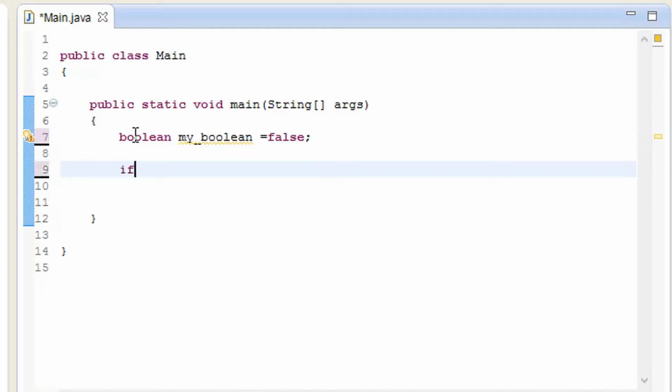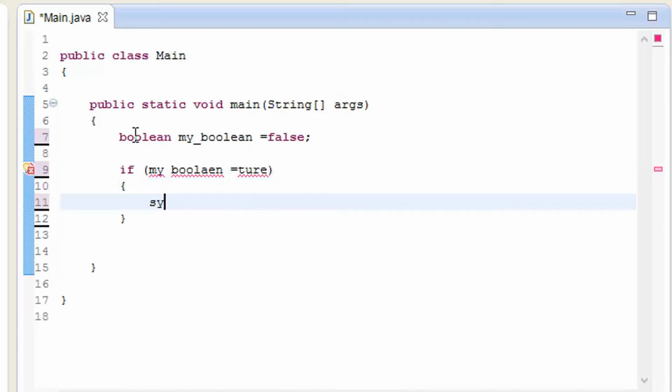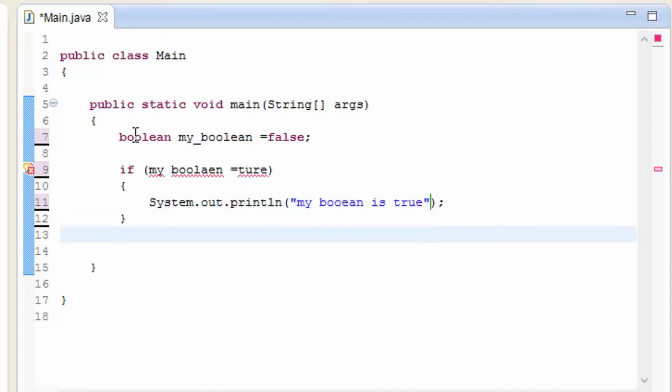I'll show you how we can use it in an if statement. So I'm going to type my boolean, give it as true, and inside here, SYSO, control spacebar, "my boolean is true". Let me just give you an example of there being some error. Okay, now it's fine, it's matching this one.